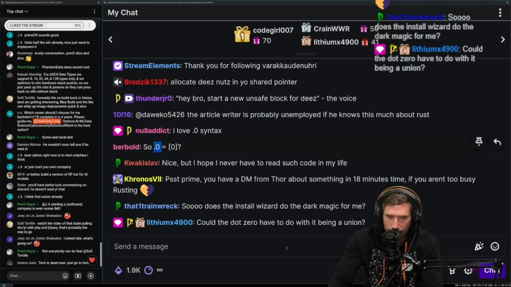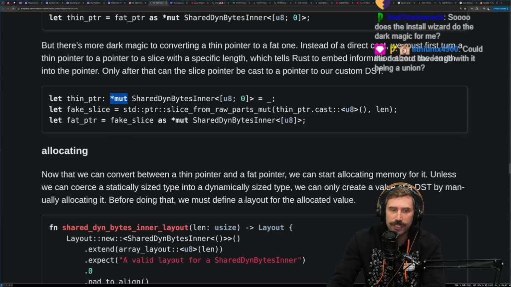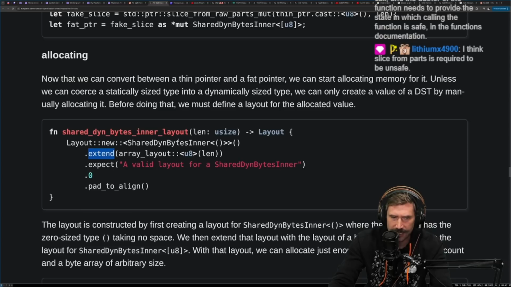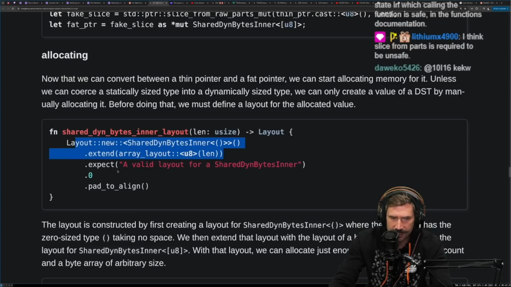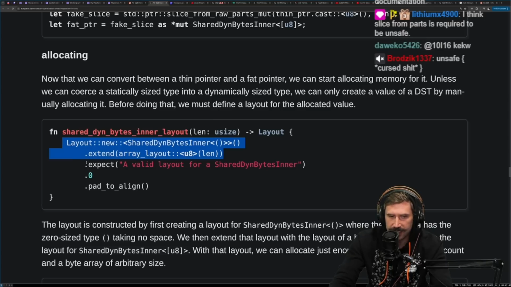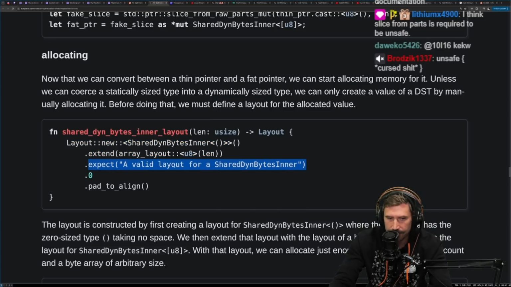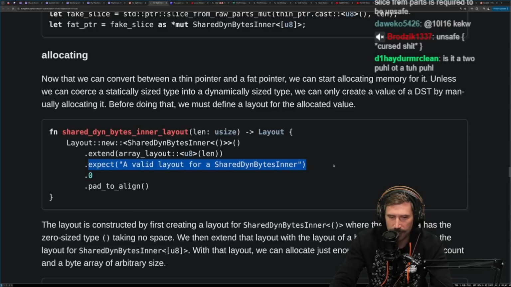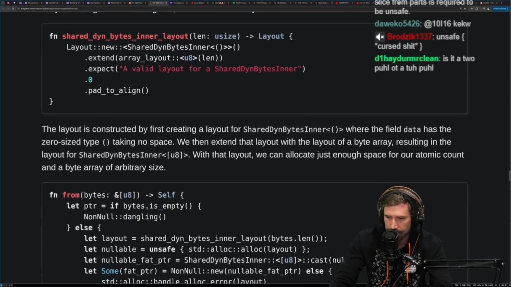So does the install wizard do the dark magic for me? Could the .0 have to do with it being a union? Ooh, it could be a union, but not the underlying struct. I assume whatever comes back from this thing right here, this layout, is an option. It's something that you can call .expect on. So it's either an option or a result or whatever it is. So you can unwrap it with an exception, or with a program halt panic, and then grab the first item out. It's a tuple of some sort.